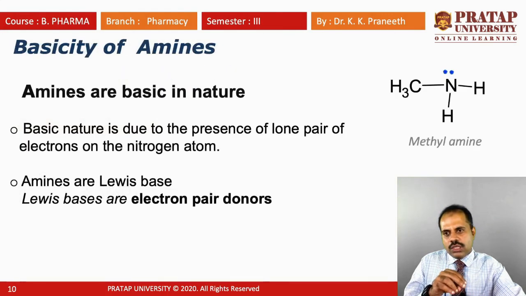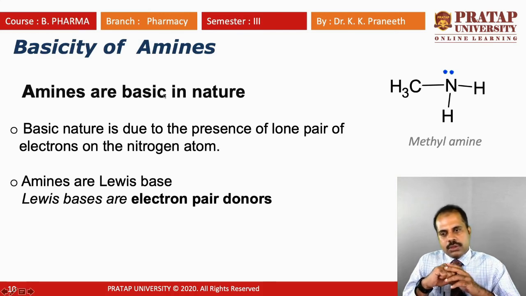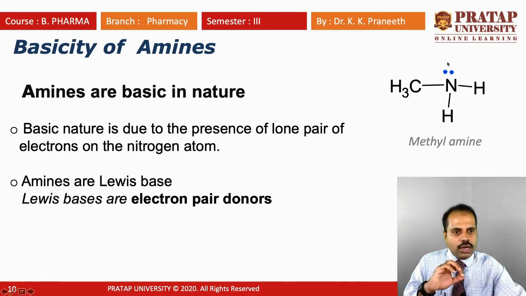Now let's move on to see the basic nature, the properties of amine. A very important chemical property of amine is its basic nature, the basicity of amine. So why are amines basic in nature? We all know that amine contains a lone pair of electrons, which I draw here in blue color. Meaning it contains two electrons which are non-bonded, not participating in bonding.